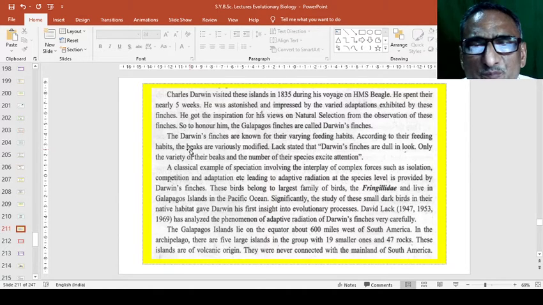So Darwin's finches are dull in look. Only the variety of their beaks and the number of their species excite attention.